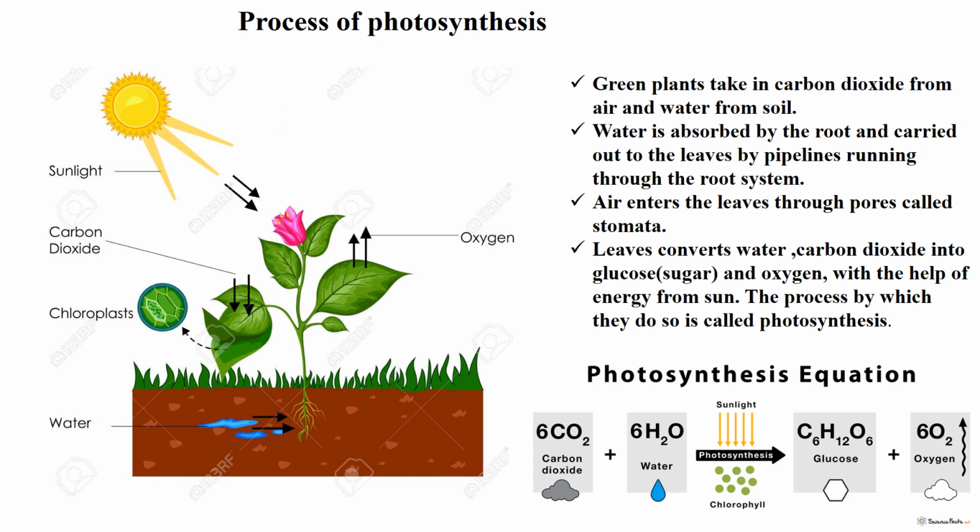That's why that intermediate product is stored in them at night. In the next morning, in the presence of sunlight, that intermediate product is converted into food. So photosynthesis happens when sunlight is available. That is why it is not necessary that all the steps of photosynthesis take place at the same time.